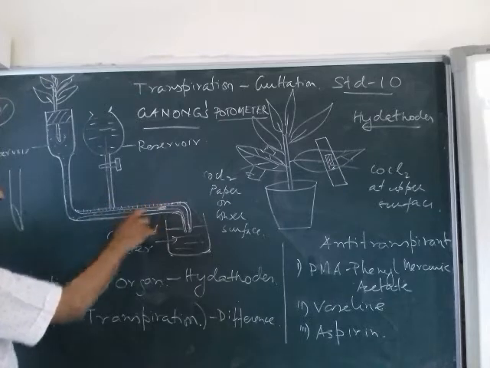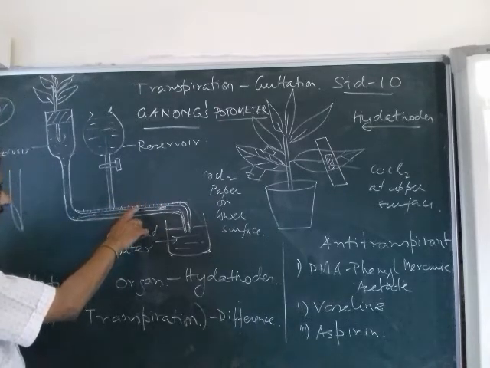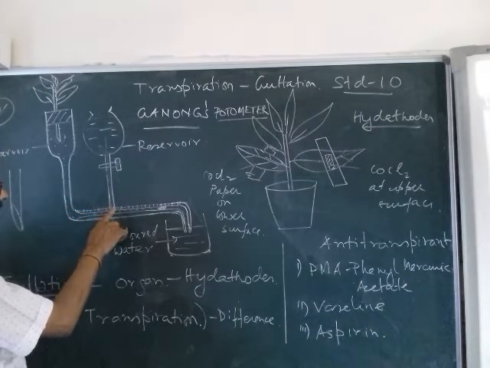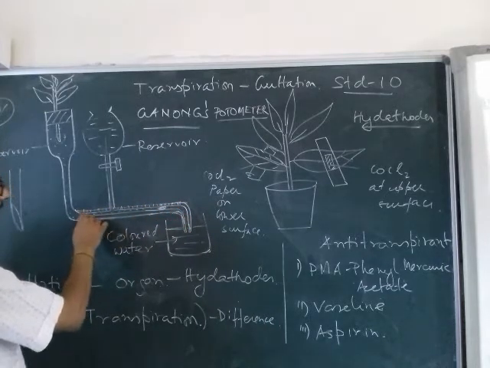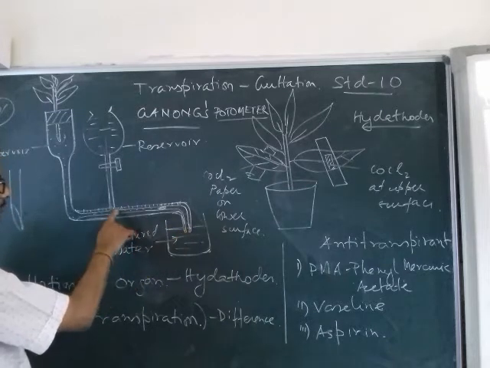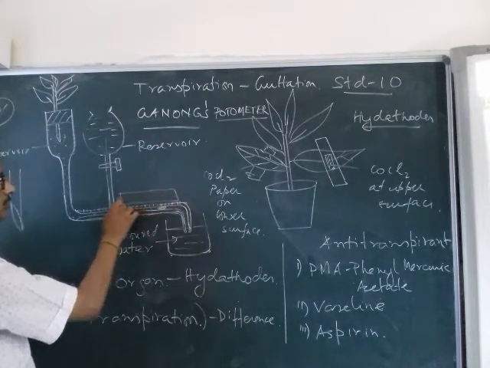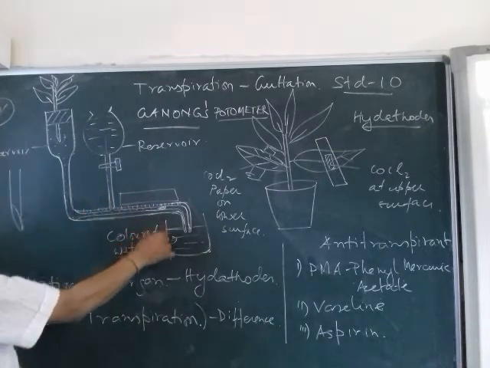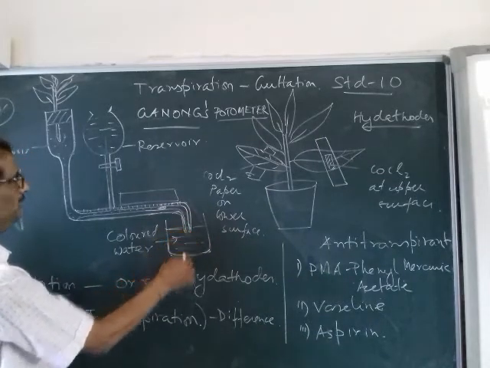Here you have a tube. There are two concentric tubes, one inside and one outside. This reservoir is connected with the inside tube, which is a capillary tube, and this capillary tube comes out here. There is an opening at this particular point. This part of the tube is graduated, and here you can have a scale also. Before we start, here you can put a beaker of colored water, and on this side there is an opening.